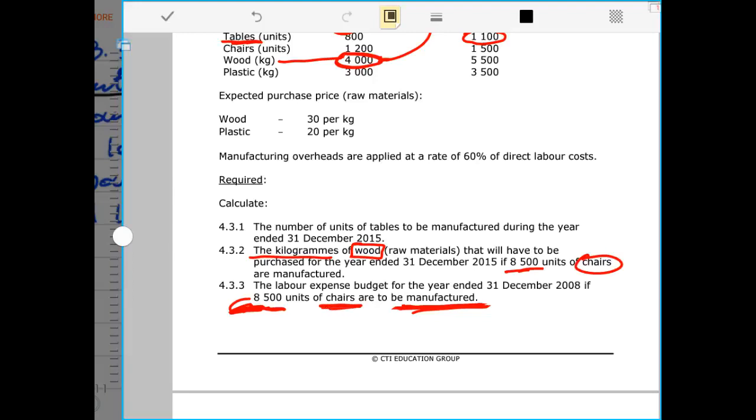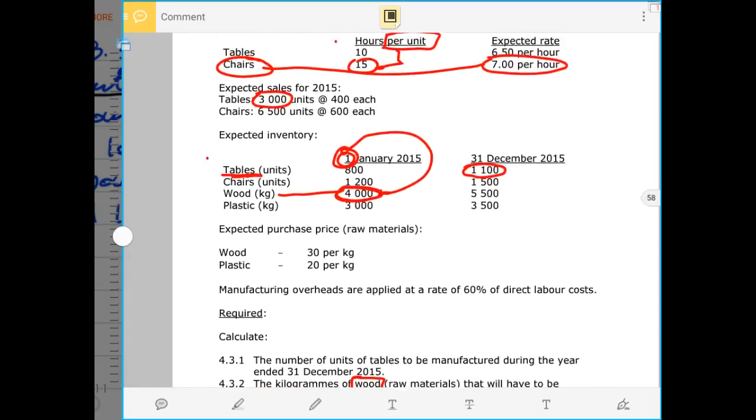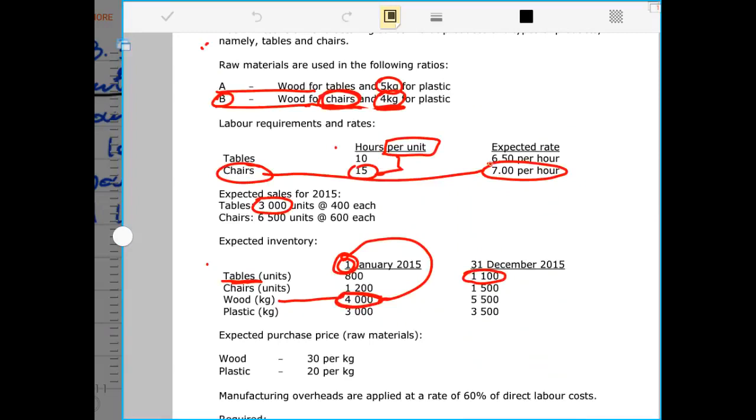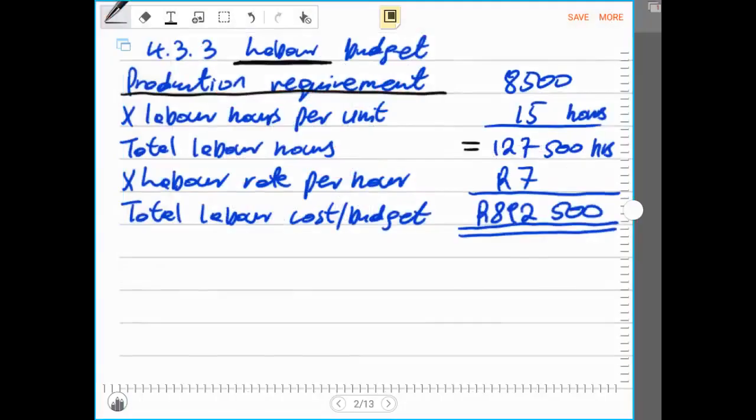In this case, 8,500 chairs are required to be produced. So that is why we multiply by the 7 rand per hour, because now we already know how many hours we need to produce the 8,500 units. Then that will give us the total labor cost to be budgeted in order to manufacture the 8,500 units.